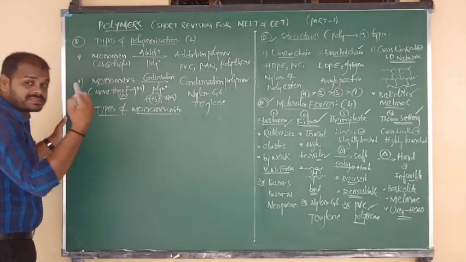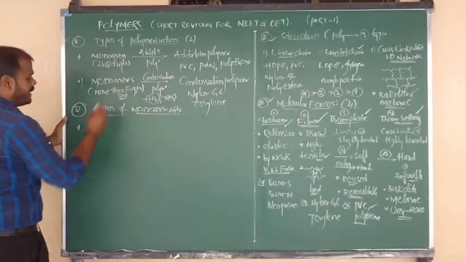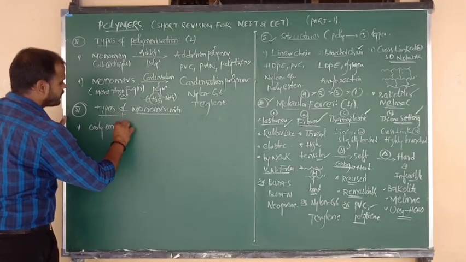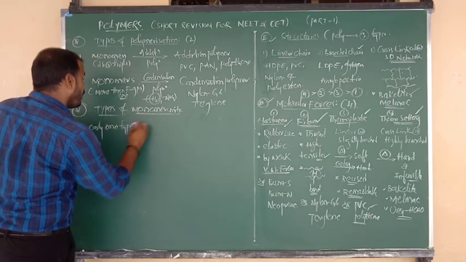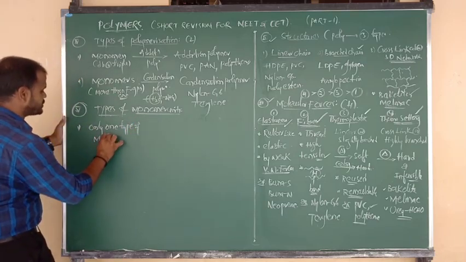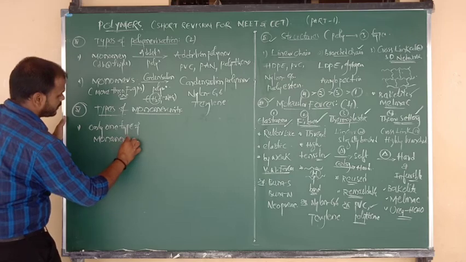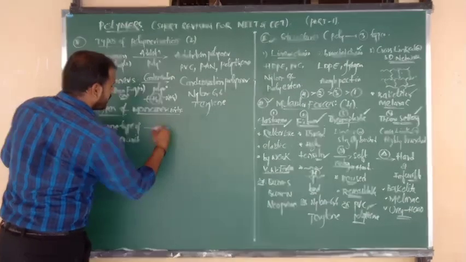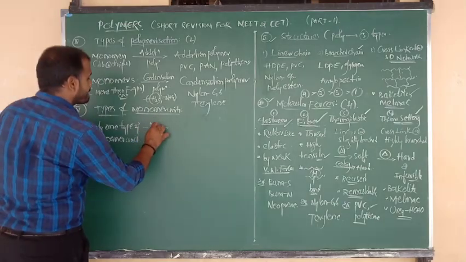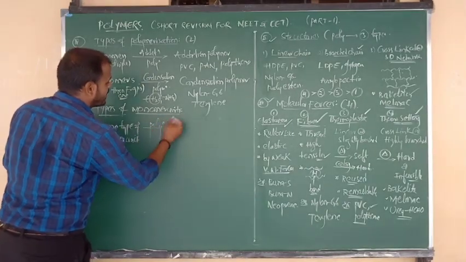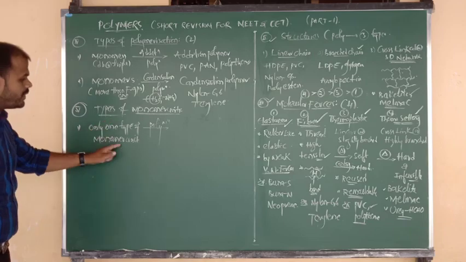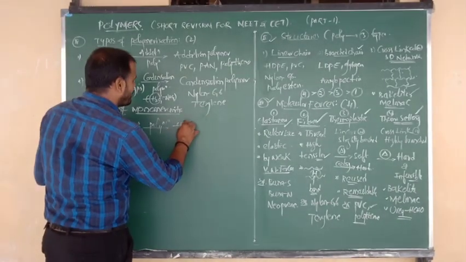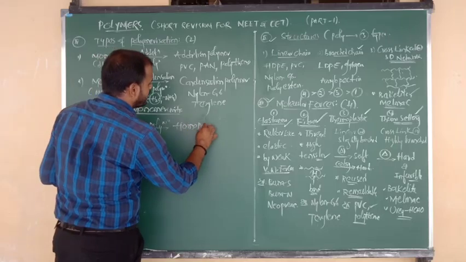First, homopolymers are formed from only one type of monomer unit. Only one type of monomer unit, upon polymerization, maybe addition or condensation, whatever that may be, forms the product, which is the homopolymer.